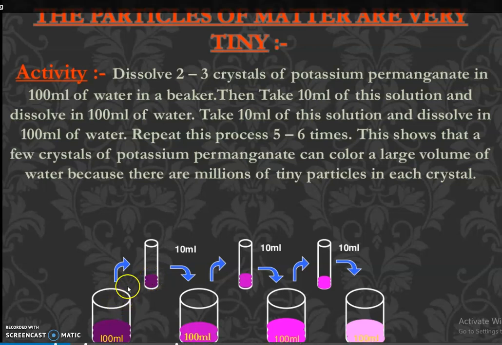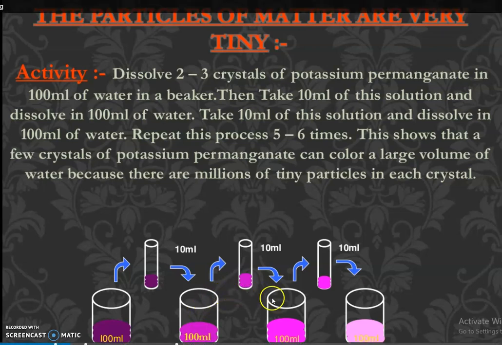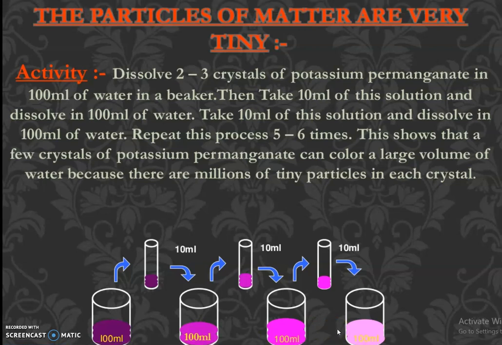And take out 10 ml from this, add it into a 100 ml beaker containing water. And take out 10 ml from this and add into a 100 ml water beaker and again continue this process. So in each step, what you can observe here is that the color is still there, but the color is diluting or fading. We are doing this experiment 5-6 times. Even if we take a large volume, the color is still there.